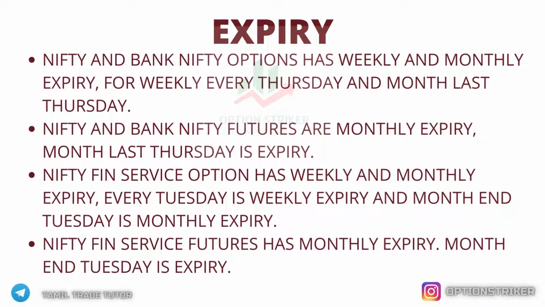In our last video, we mentioned that each futures and option contract has an expiry. Nifty options and Bank Nifty options have weekly and monthly expiry. For weekly, every Thursday is the expiry date, and for monthly, every last Thursday is the expiry date. And for Nifty and Bank Nifty futures, we have only monthly expiry. The last Thursday of the month is the expiry date.